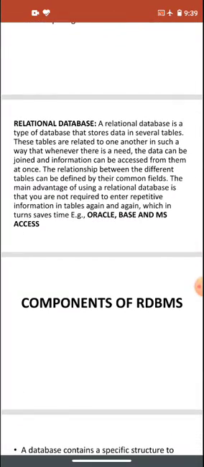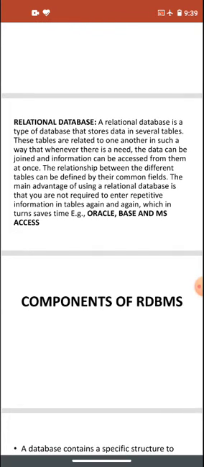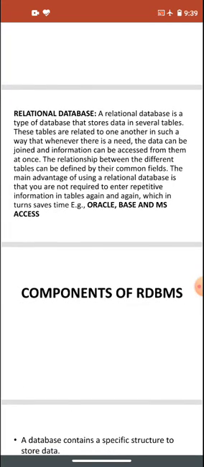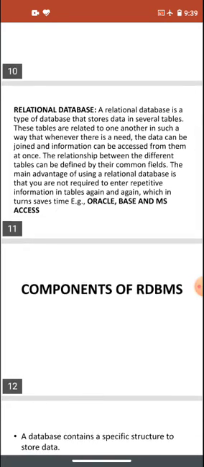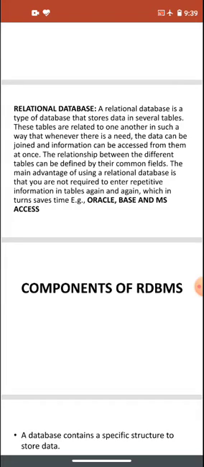Then the second type is the relational database. A relational database is a type of database that stores data in several tables. In a relational database, we store the data in more than one table. These tables are related to one another in such a way that whenever there is a need, the data can be joined and information can be accessed from them at once.